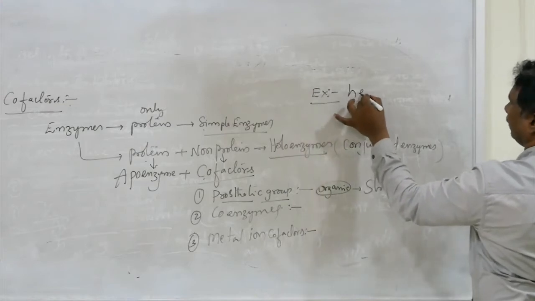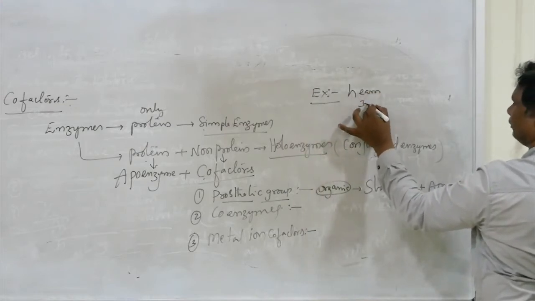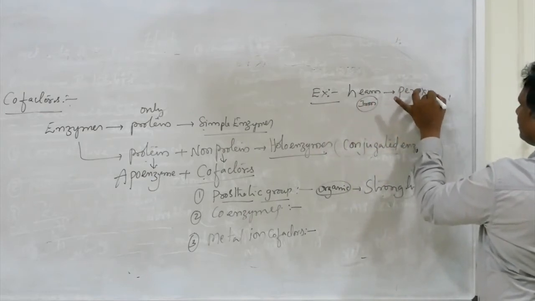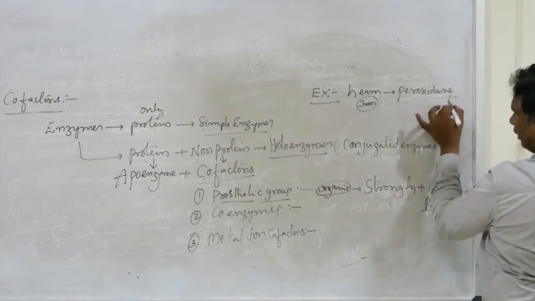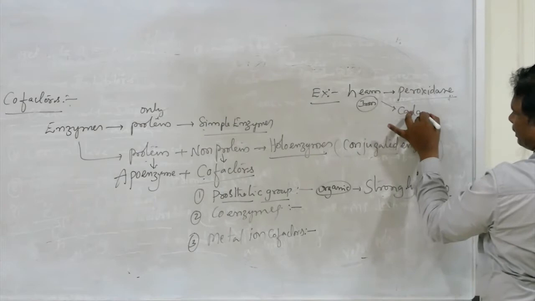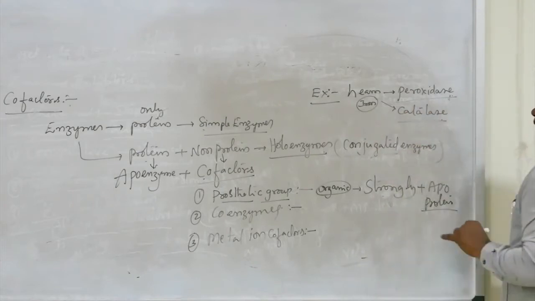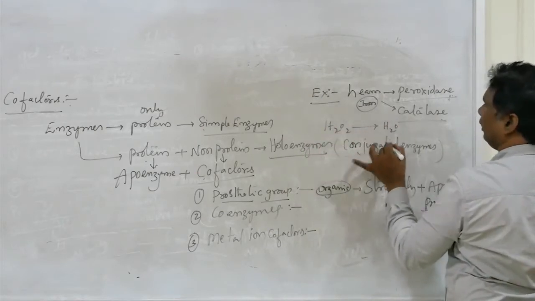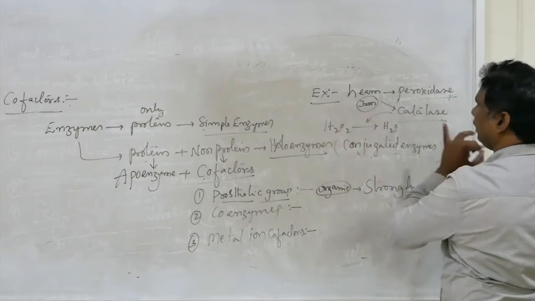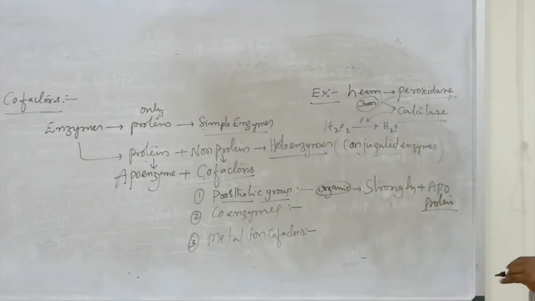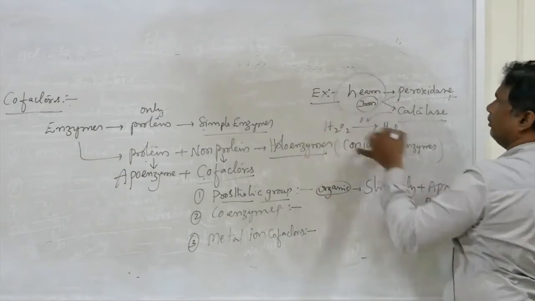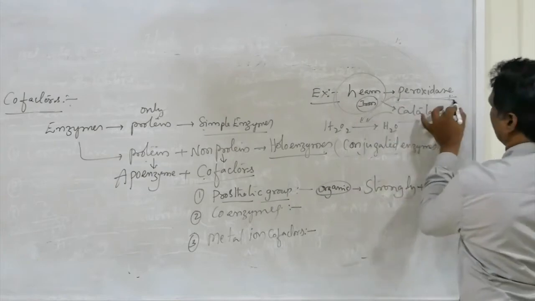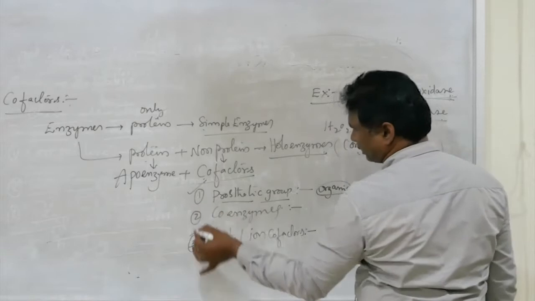One example of a prosthetic group is heme, which means iron. Heme is an internal part of the enzyme peroxidase, and also another enzyme, catalase. You know that hydrogen peroxide is converted into water molecules in the presence of the enzymes catalase and peroxidase. In those, heme acts as a prosthetic group to the peroxidase enzyme. That is the prosthetic group.